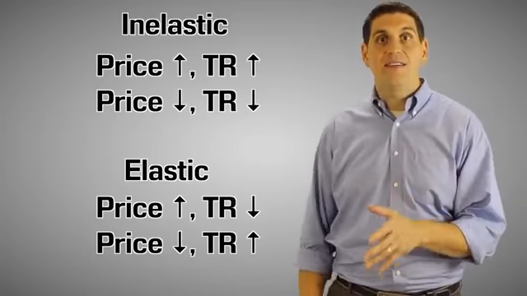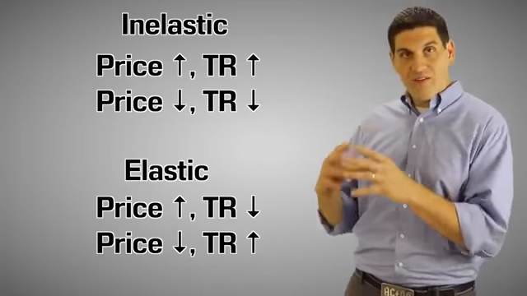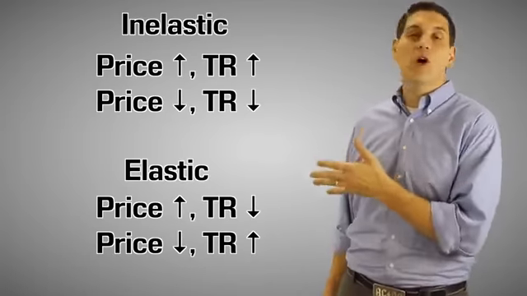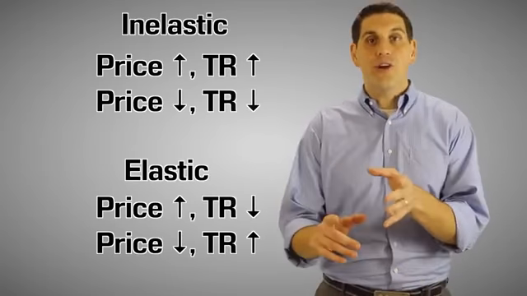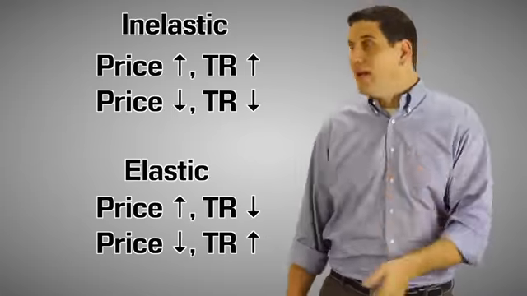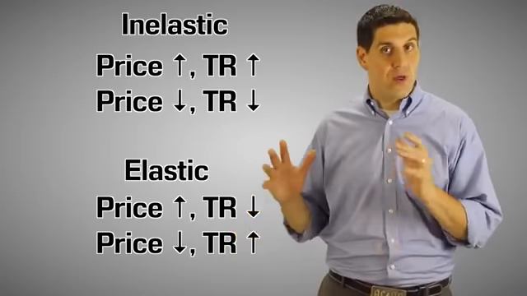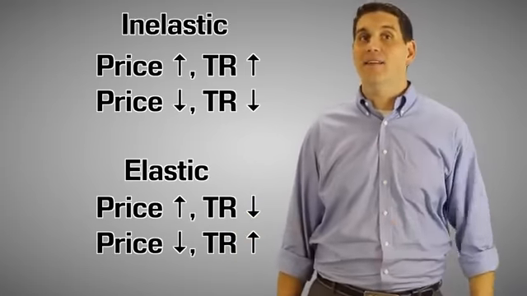Now, what you're gonna see on a test is a question that says, if there's a given product, product X, and the price goes up and the total revenue goes down, what must be true? And the answer is, it's elastic demand, right? If the price goes up and the total revenue, the box gets smaller, that's elastic demand.